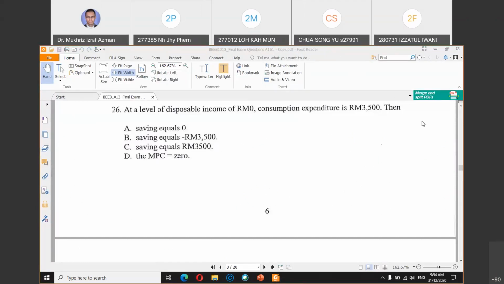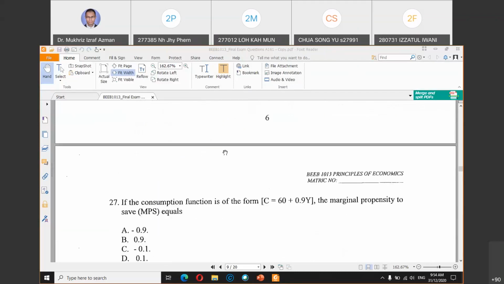The first question: at an income level of 0, consumption expenditure is 3500, so saving is what? Negative. If you recall, look at the saving function just now. The autonomous value, A, is negative. So you should get the idea.